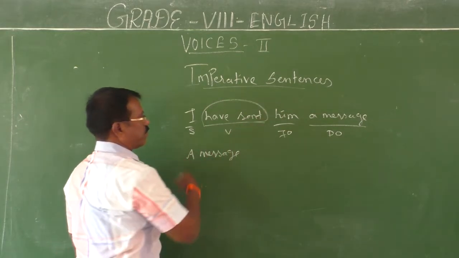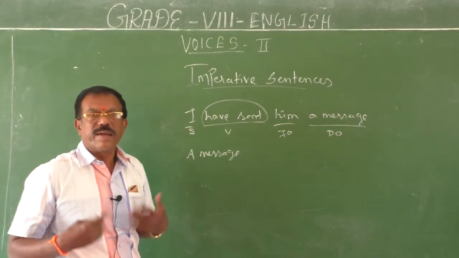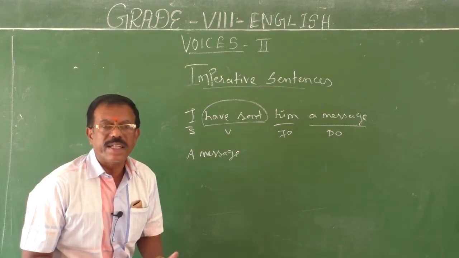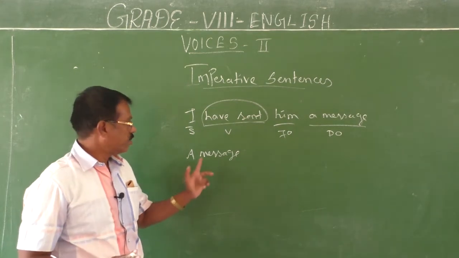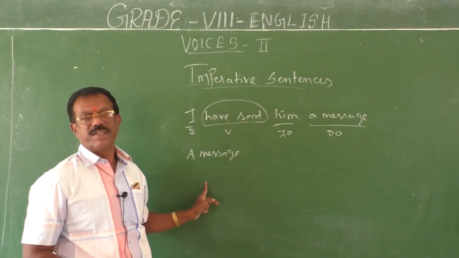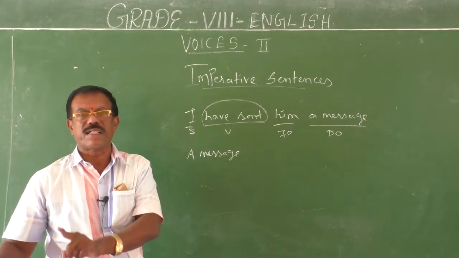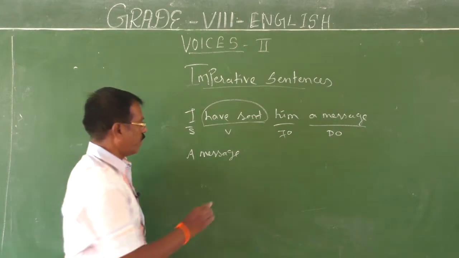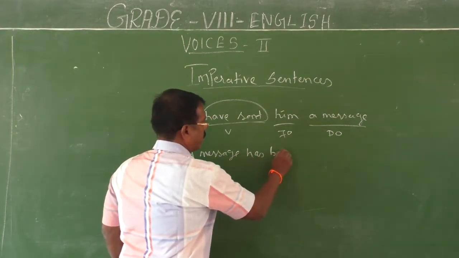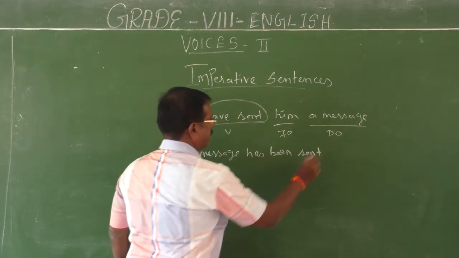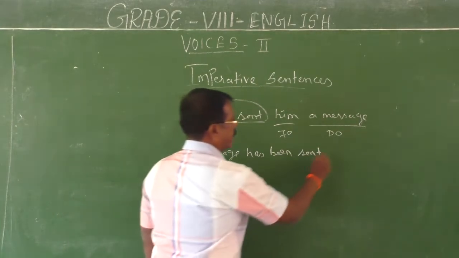Tense form you have to observe, have sent. What is the passive structure? Have been sent or has been sent. Okay. So the object here becomes subject. It is in singular. Therefore, has plus been plus past participle structure should be followed. A message has been sent.